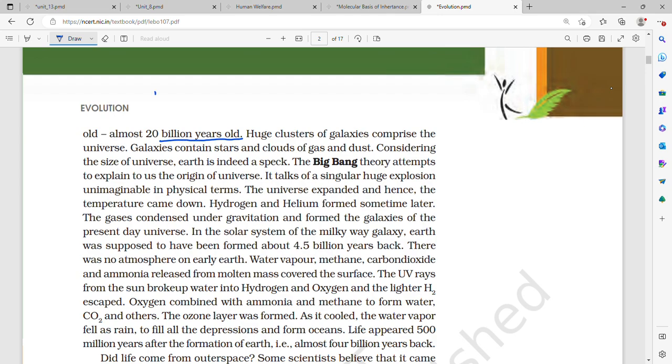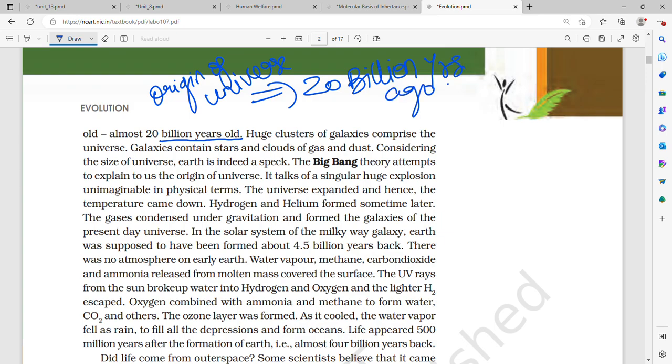So when was the origin of universe? It was 20 billion years ago. The origin of the universe was 20 billion years ago. Huge clusters of galaxies comprise the universe. The galaxies contain stars and clouds of gas and dust. What do the galaxies contain? The galaxies contain stars and clouds of gas and dust.